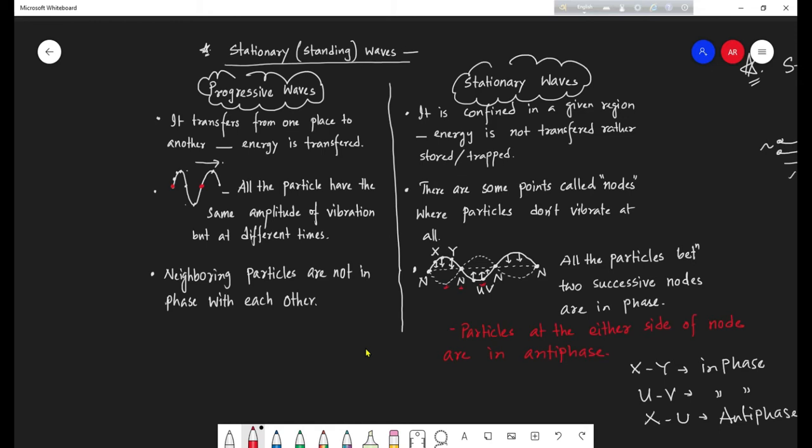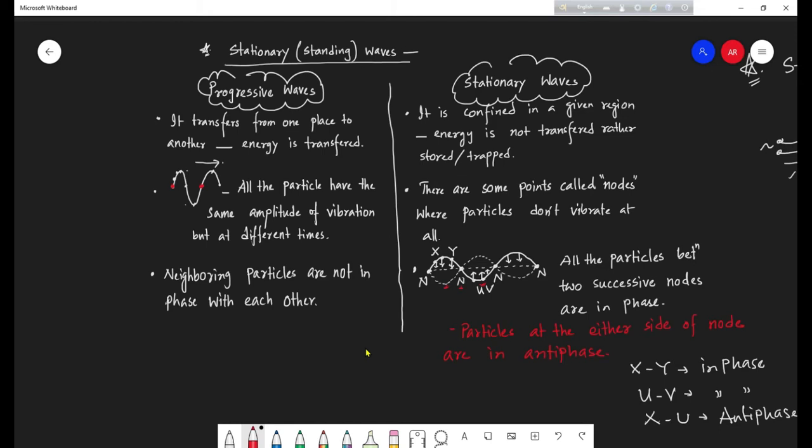But when we say stationary wave, that means the wave is stationary, at rest. It is at rest at that given position, from one end to the other end.